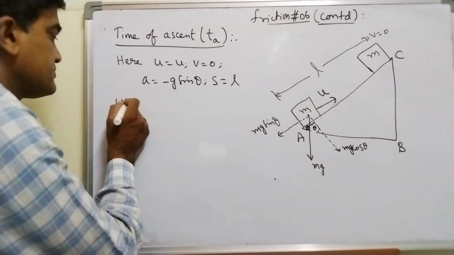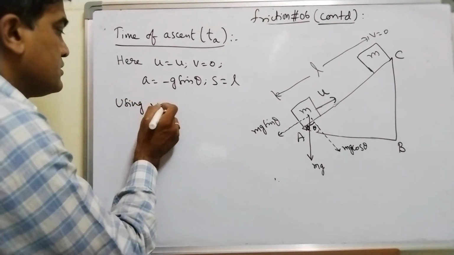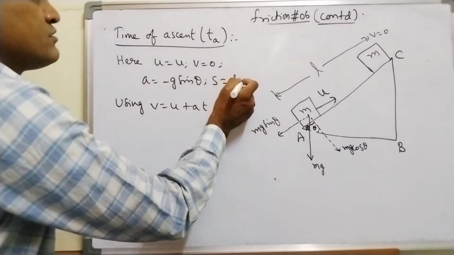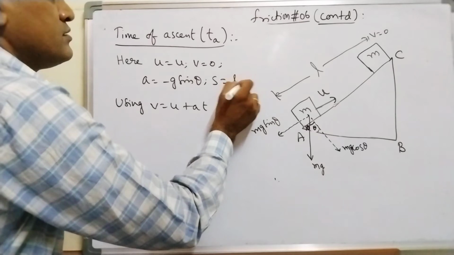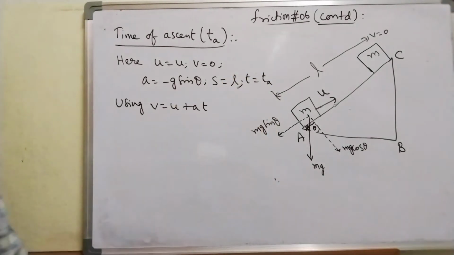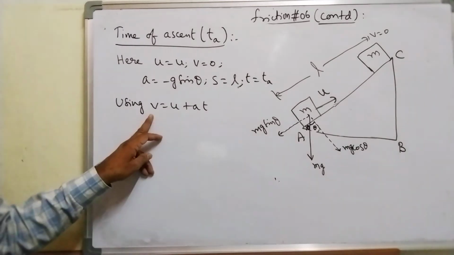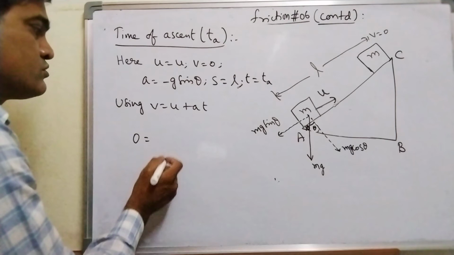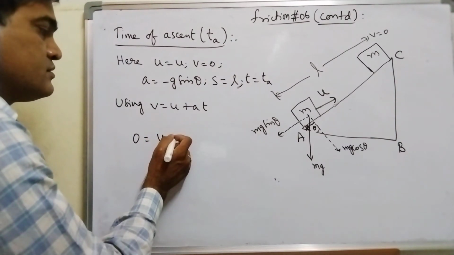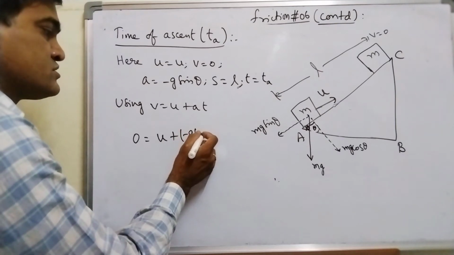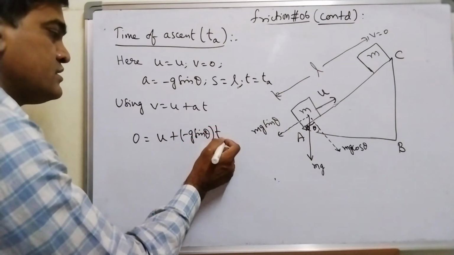Using v is equal to u plus at, where T is the time of ascent that I want. The value of v is 0. So 0 is equal to u plus a, which is minus g sine theta, into TA.